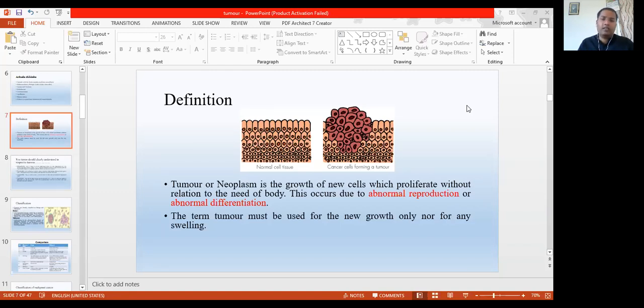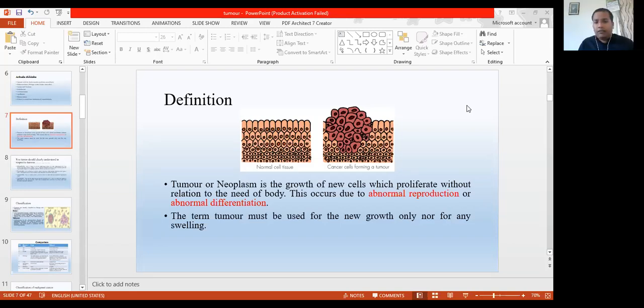Reproduction means when cells are produced in our body. That is reproduction. Means one cell produces other cells, other similar type of cells. This is reproduction. Understand? Means one type of columnar epithelial cell producing other columnar epithelial cells. Then this is the reproduction.